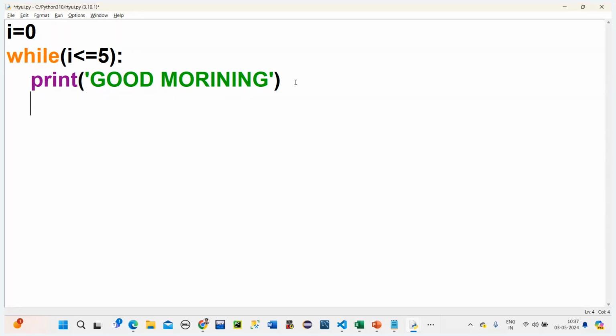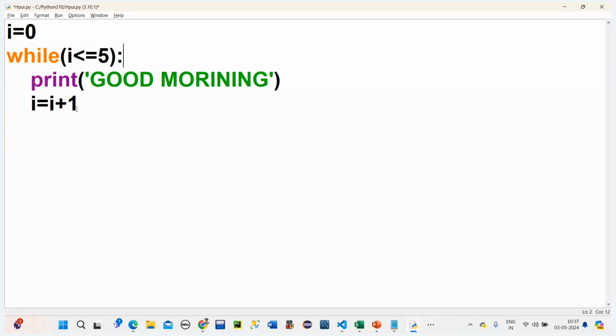Yes. I end it. So how to update the value? I is equal to I plus 1. This is what updating the value means. Once it is 0, it is true. Then again, the I value will become how much? 1. So again it will check the condition here.